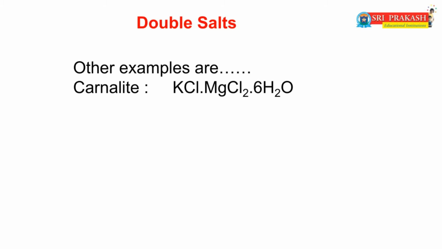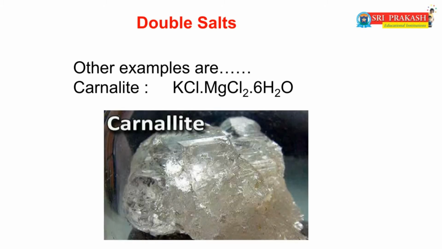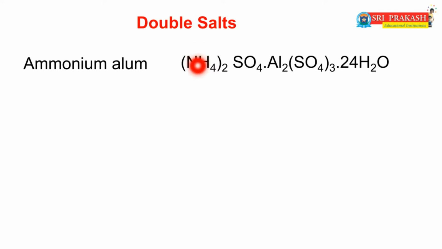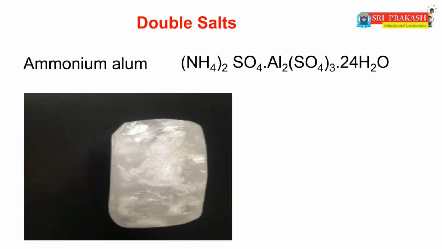The formula of carnallite is KCl, MgCl2, 6H2O. Students, this is the ore of potassium and magnesium also. Next one is ammonium alum. The formula of ammonium alum is (NH4)2SO4, Al2(SO4)3, 24H2O.